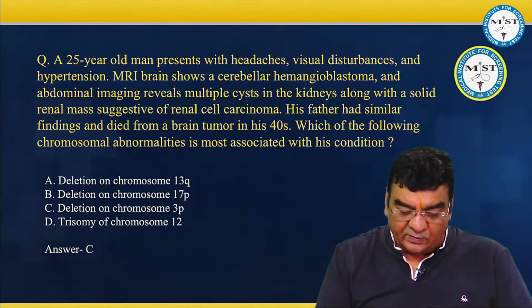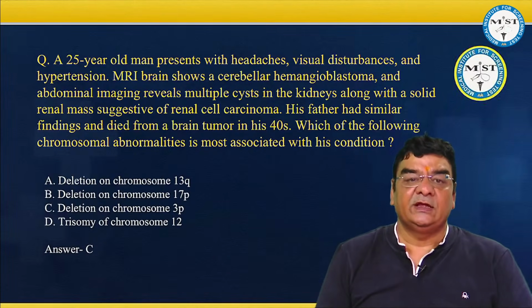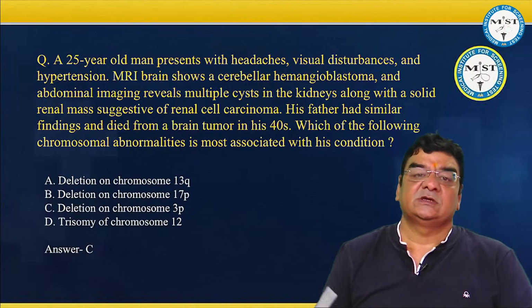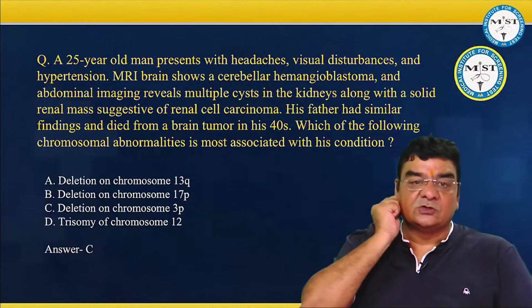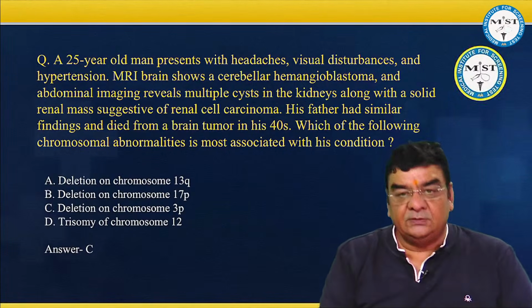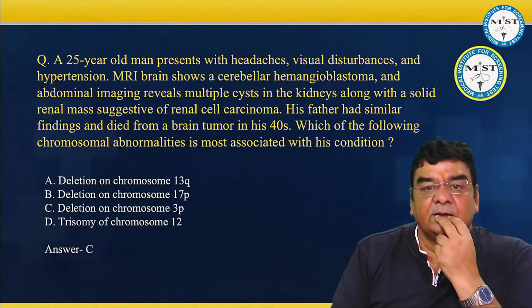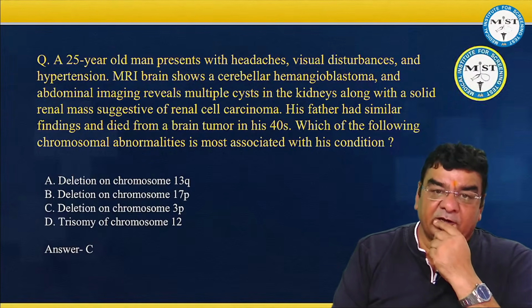Now, another question. This is a 25-year-old man presents with headache, visual disturbance, hypertension. MRI brain shows a cerebellar hemangioblastoma. Abdominal imaging reveals multiple cysts in the kidneys along with a solid renal mass suggestive of renal cell carcinoma. Very young age, renal cell carcinoma. Or this would have been, I think, maybe an older age as well. His father had similar findings and died from a brain tumor in his 40s.